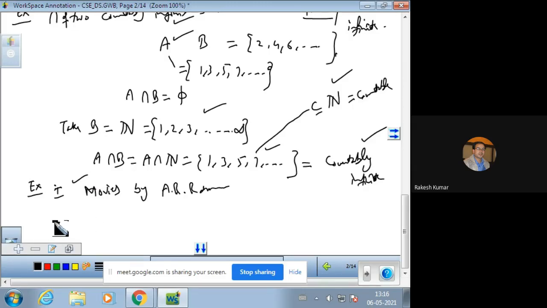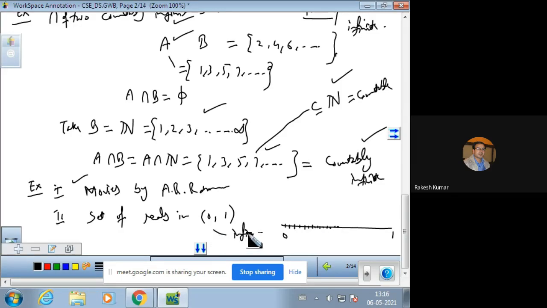But the set of reals in 0, 1. 0, 1 is an interval on the number line. So there will be an infinite number of points. You can take very small points as well. So this is clearly an infinite set. And countably infinite: the class of all programs that can ever be written in the programming language C++. So that can be countably infinite.